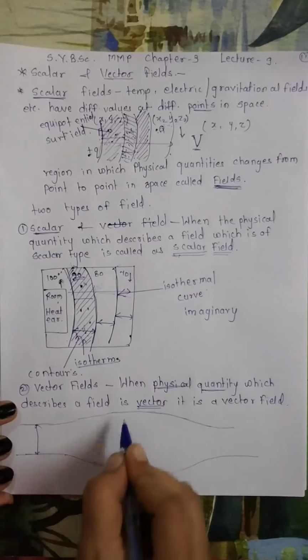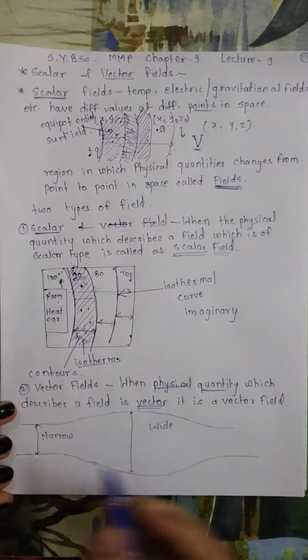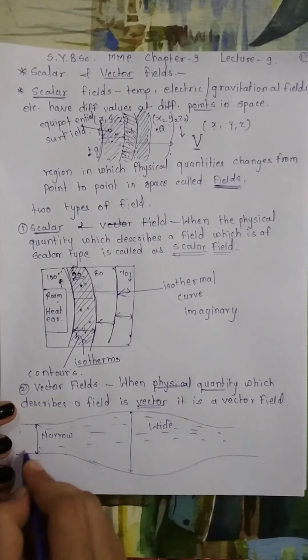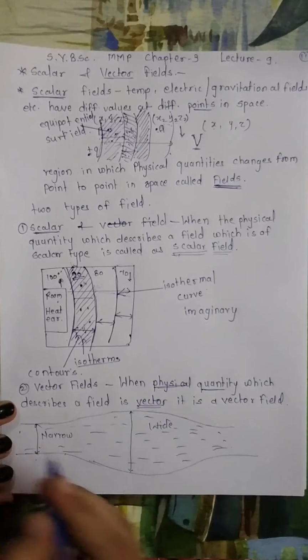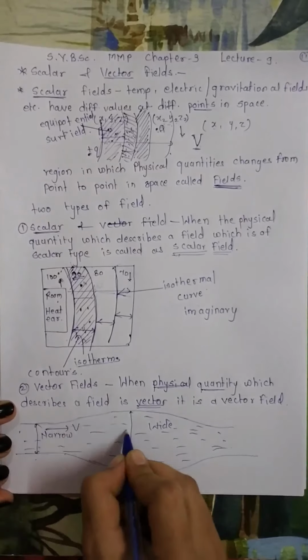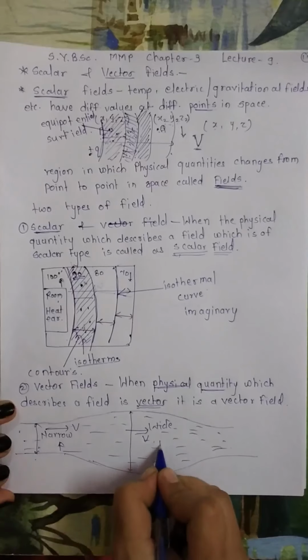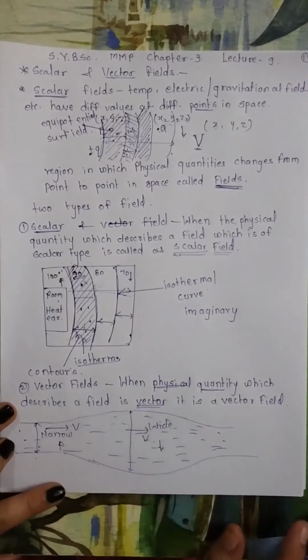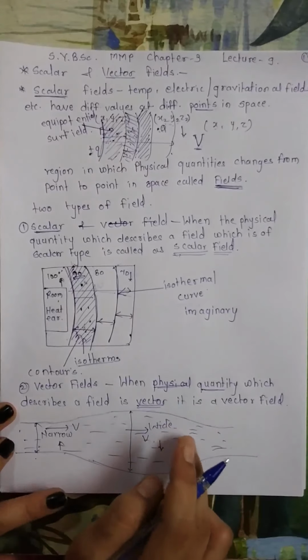I will call this the narrow region and this the wide region. Water is flowing through both regions having different areas. If we calculate the velocity of water in these two regions, the velocity in the narrow region will be greater than in the wide area, because since the area is wide, the velocity of water will decrease.